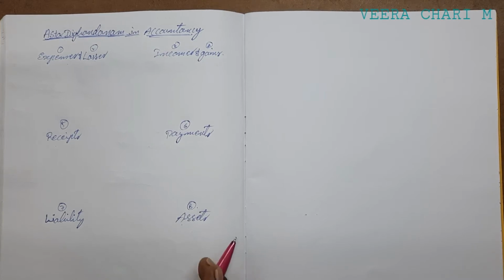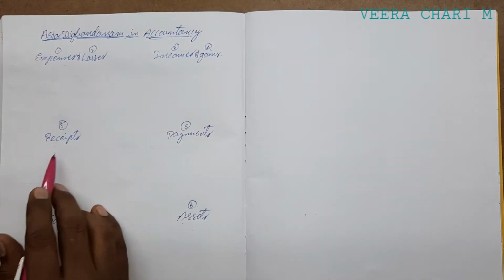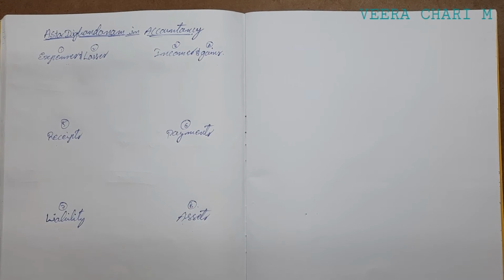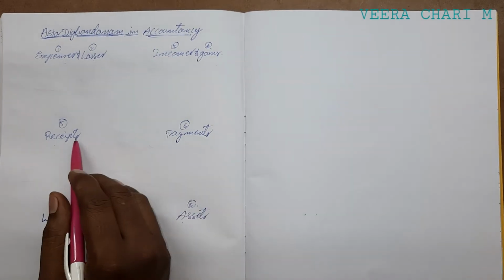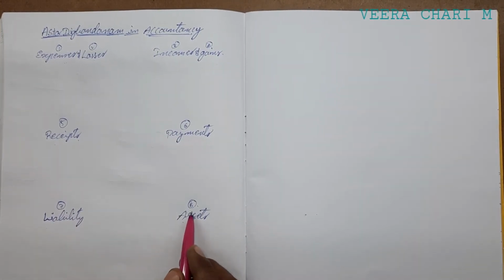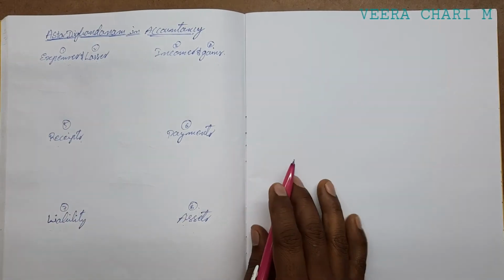For example, expenses, losses, incomes and gains, receipts and payments, liabilities and assets. These are the 8 concepts. For these 8 accounts, we have to prepare everything as accounts: expenses account, losses account, incomes account, gains account, and for receipts, payments, liabilities and assets. For example, is there any expense? For example, salaries paid.